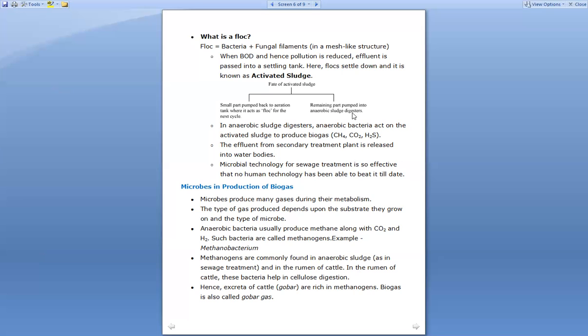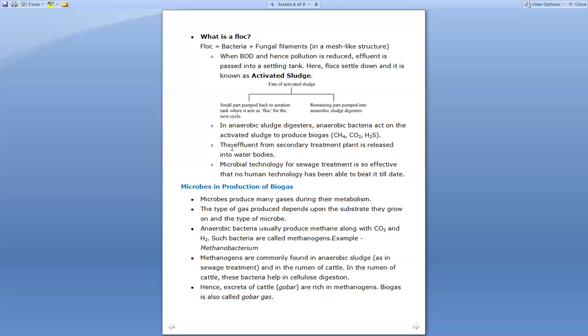Digesters means it is going to digest the sludge, right? In anaerobic sludge digesters, anaerobic bacteria act on the activated sludge to produce biogas, which is a mixture of different types of gases. As air is not present, only the anaerobic bacteria act upon the sludge, and when they act upon it, they form the biogas.